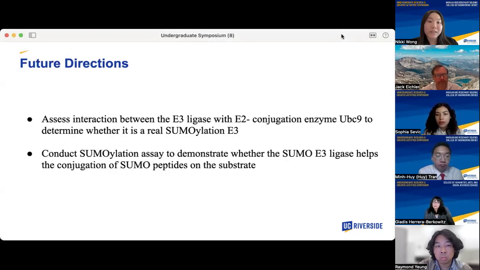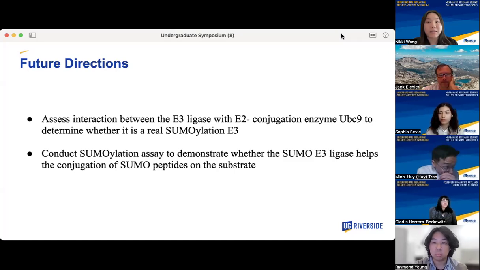So the future directions for this project will be to assess more of the KD for the E3 ligases that had high qFRET value at the 1-to-1 micromolar ratio, as well as to check the interactions between the various E3 ligases with E2 conjugating enzyme UBC9 to determine whether it is a real SUMOylation E3, to develop chemical inhibitors for the development of antiviral therapeutics. And SUMOylation assays will also be conducted to determine whether the SUMO E3 ligase helps with the conjugation of SUMO